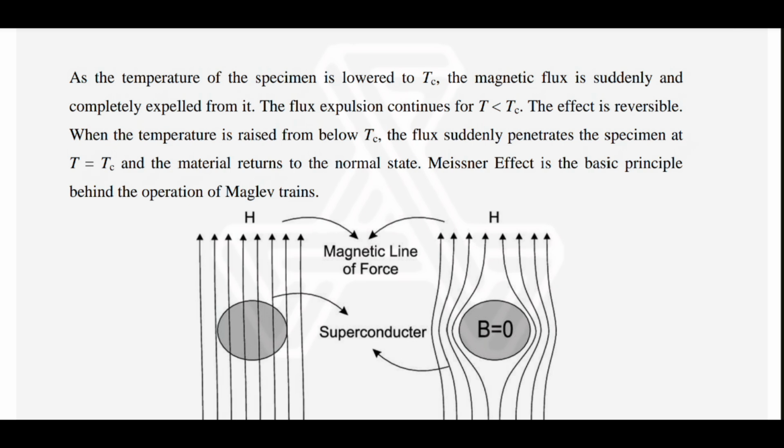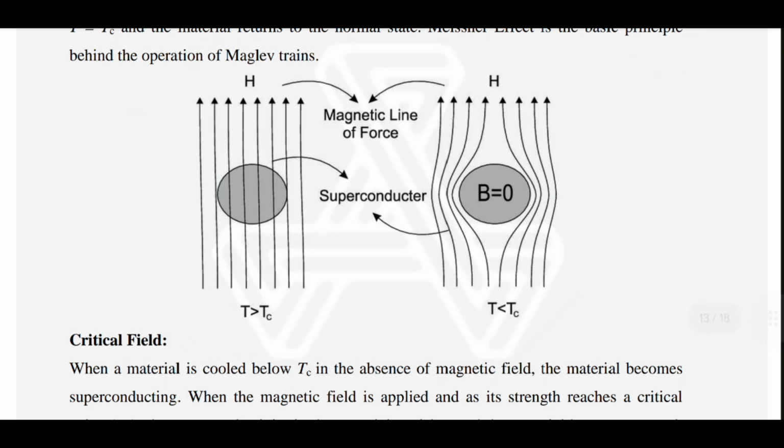Magnetic lines of force. A superconductor, when the temperature is more than the critical temperature, lets the field go through. It expels the field when the temperature is less than the critical temperature.